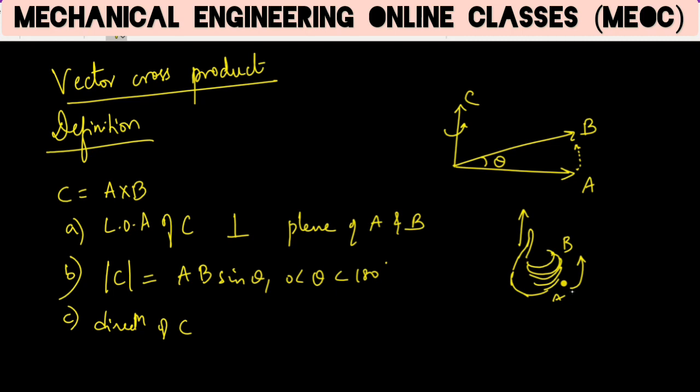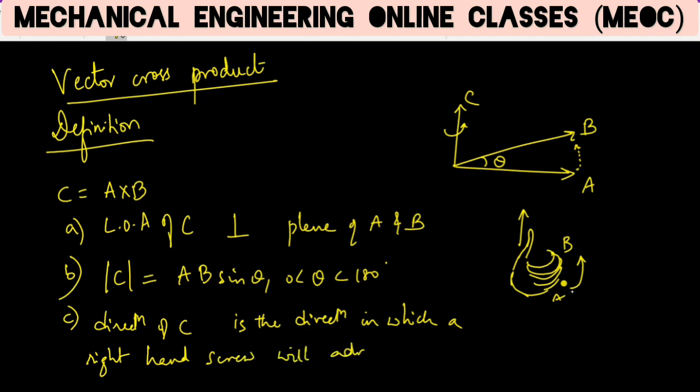So the direction of C is the direction in which a right hand screw will advance as A is turned towards B.